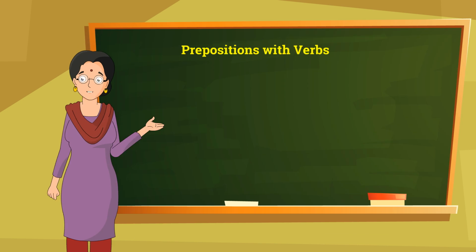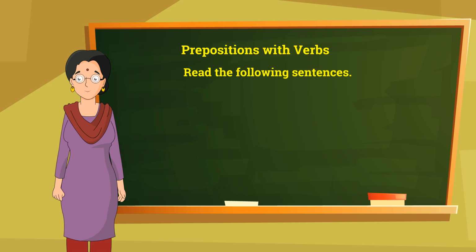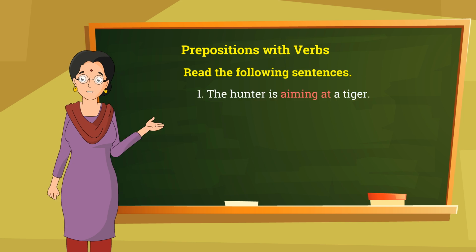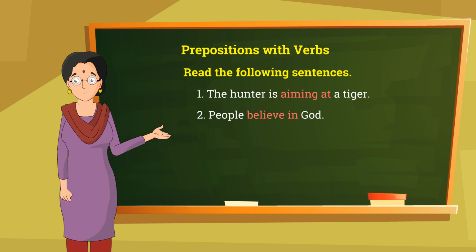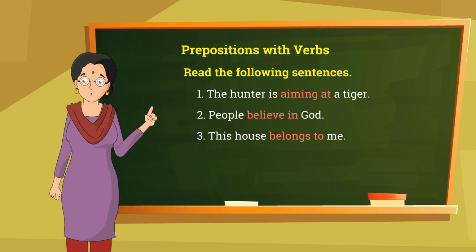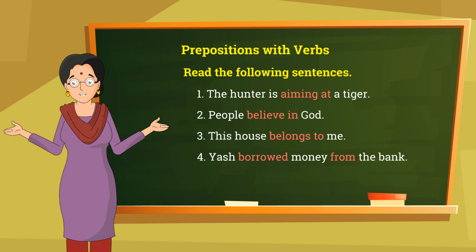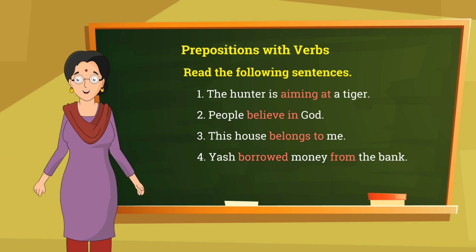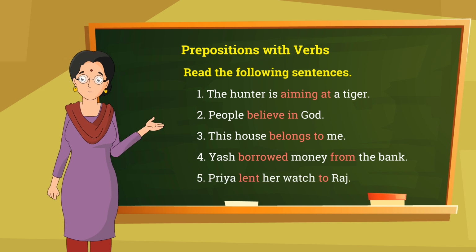Prepositions with verbs. Read the following sentences. The hunter is aiming at a tiger. People believe in God. This house belongs to me. Yash borrowed money from the bank. Priya lent her watch to Raj.